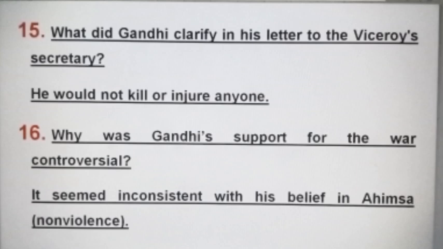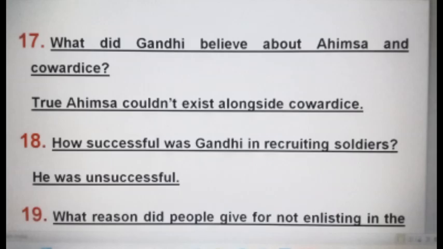Why was Gandhi's support for the war controversial? It seemed inconsistent with his belief in ahimsa, that is, non-violence. What did Gandhi believe about ahimsa and cowardice? True ahimsa couldn't exist alongside cowardice.